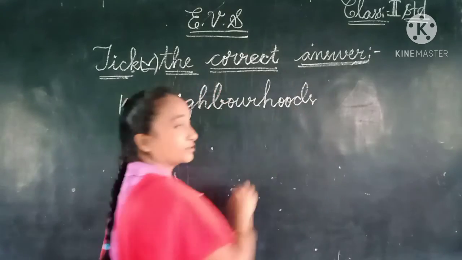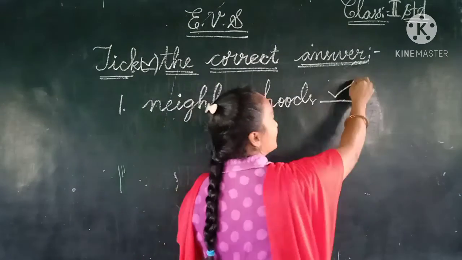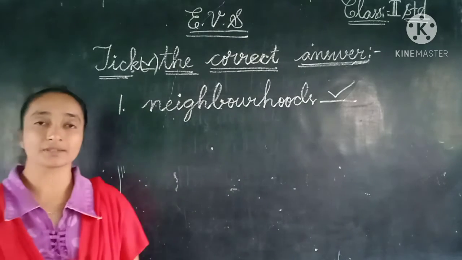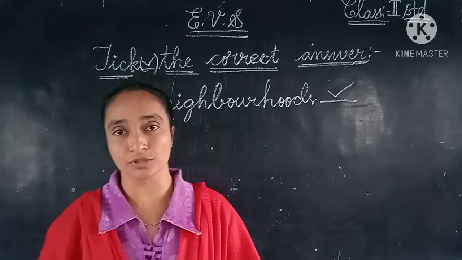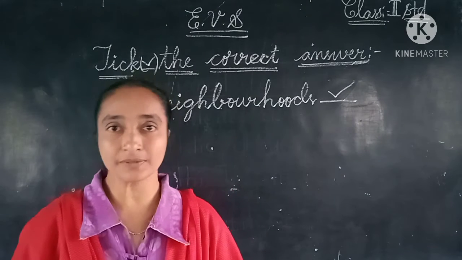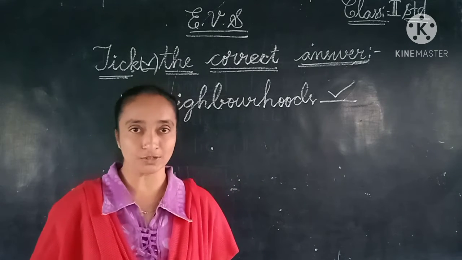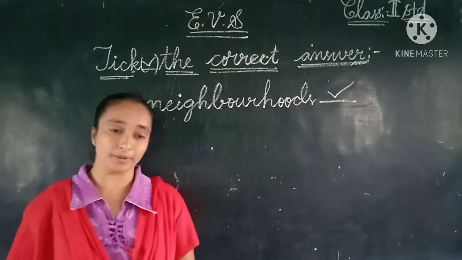Here we have the small blank, and in the blank we have to give a tick mark like this. A city has many neighborhoods. Jungles we don't have in a city, so that is the wrong option. And rivers, that is also wrong. So we have completed the first one, children, neighborhoods.